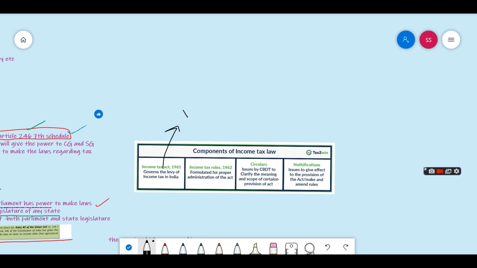It came into effect on 1st April 1962, right? So these are the components of income tax. We have the Income Tax Act 1961 and the Income Tax Rules of 1962. Here, these rules are made by the Central Board of Direct Taxes, CBDT.